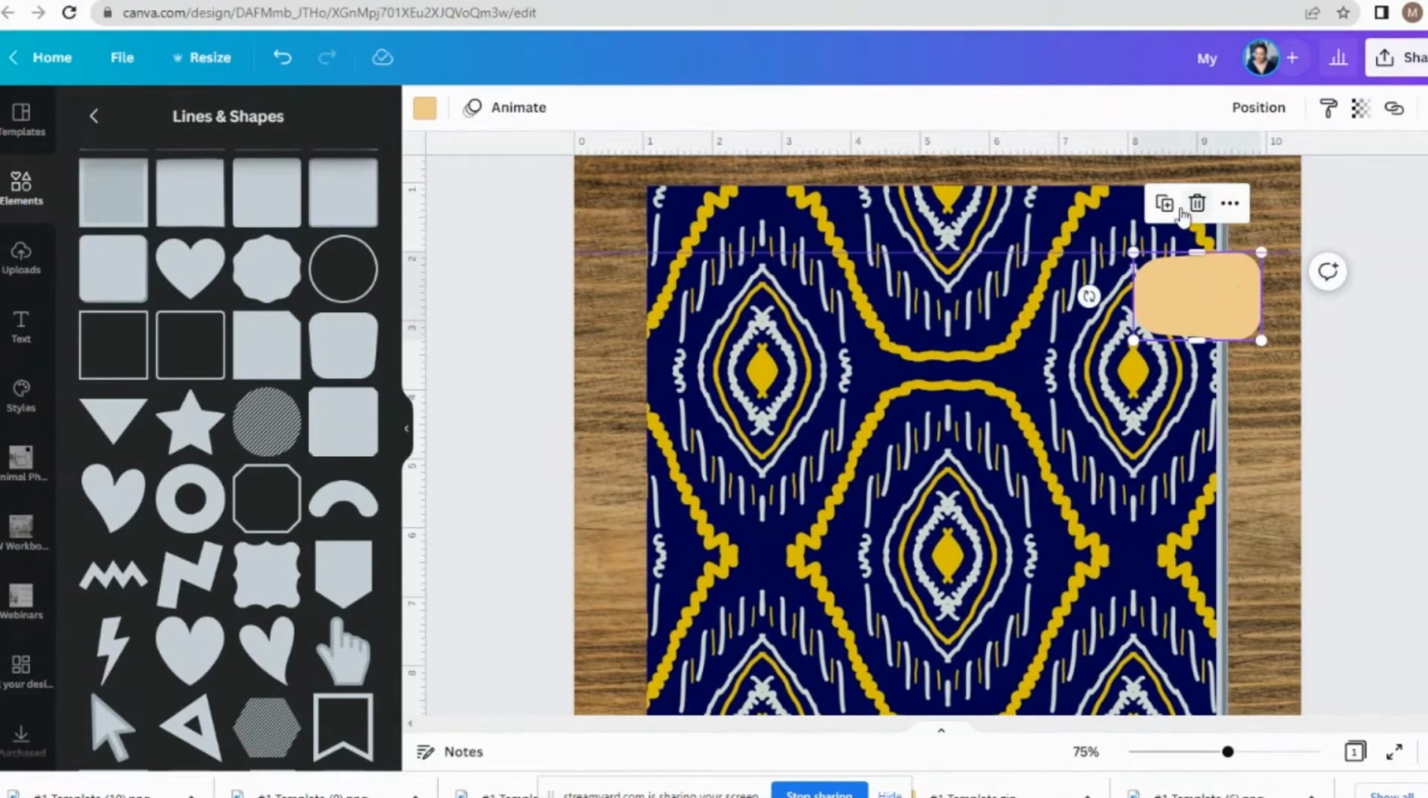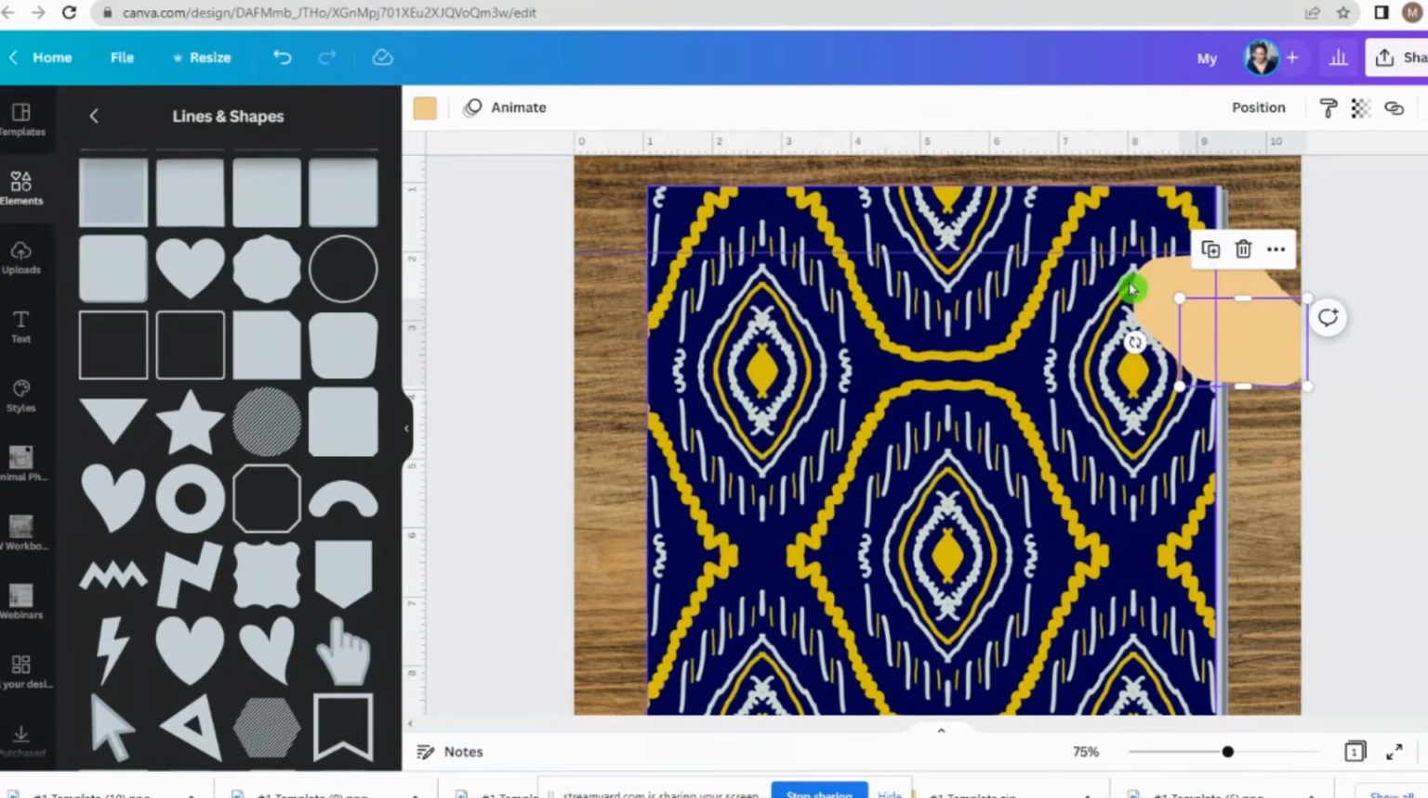So now what we're going to do is click on this and duplicate it again. So we'll say that this particular journal has 6 sections. So we're going to do 6. So we have 2 already, so 3, 4, 5, 6.